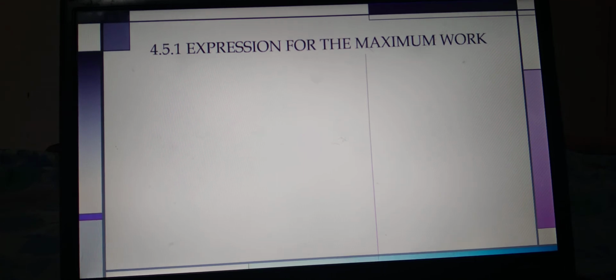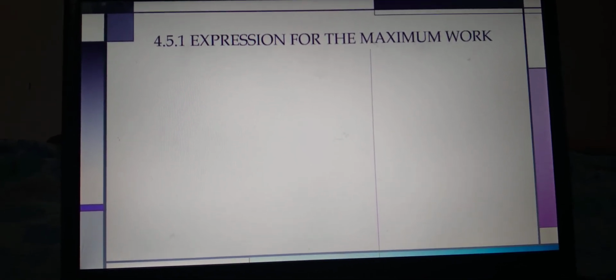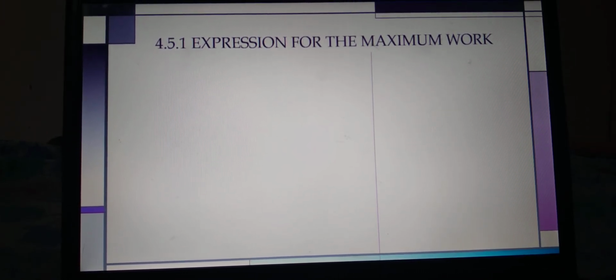So it concludes that the maximum work is obtained from a system when any change taking place in it is thermodynamically reversible. Dear students, some conditions for maximum work are very important. First, any change taking place should be thermodynamically reversible. Second, the change in the system takes place in an infinite number of steps. The number of steps is very important when the system changes.